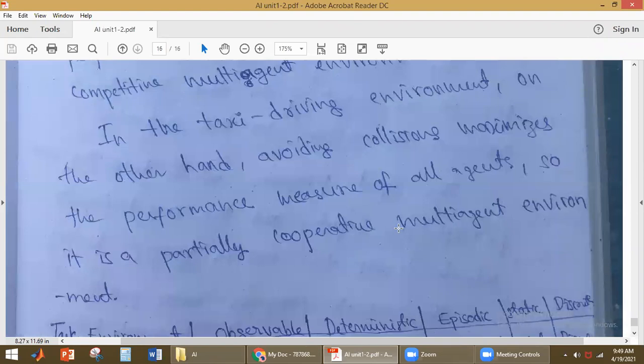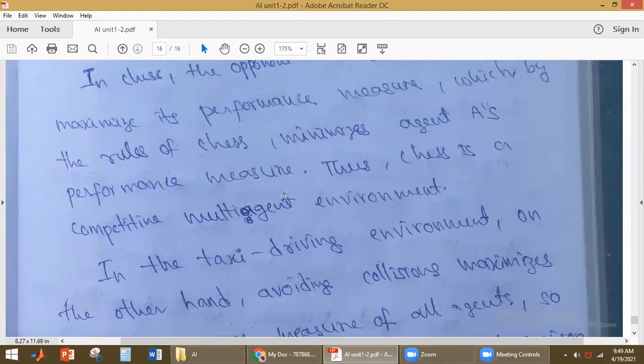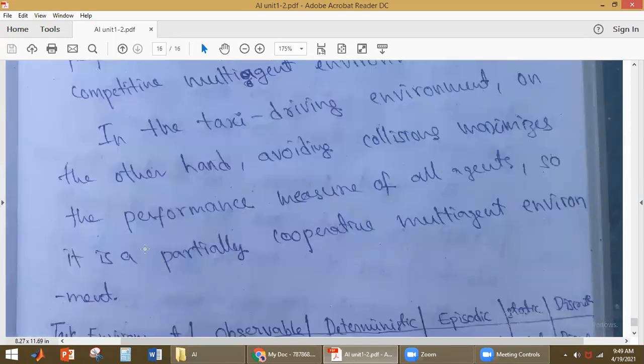In the competitive multi-agent environment, we use the performance measure to check each agent, so if the performance of one agent is maximum, the performance measure of the other agent is minimized. Then we have the partially cooperative multi-agent environment, and taxi driving is the example for it.